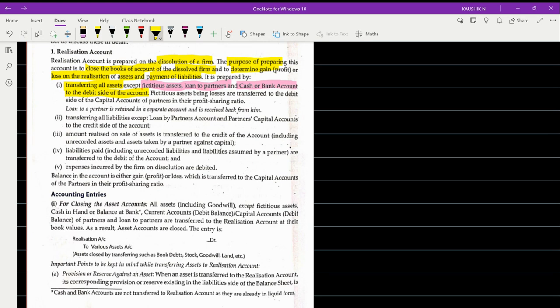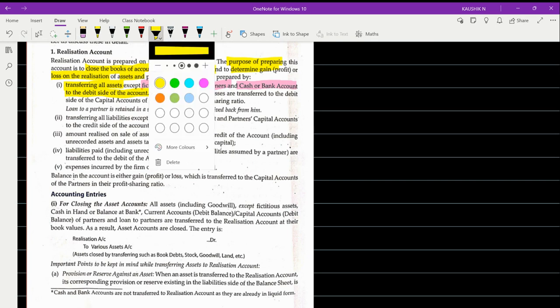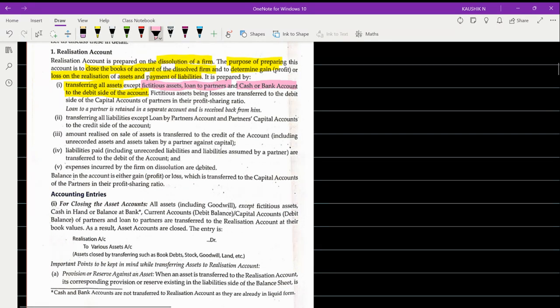Here fictitious assets being losses are transferred to the debit side of the capital account of partners. So here, as I said, if you have any losses, they will be transferred to the partners' capital account in the profit sharing ratio. So in the asset category, leaving out the fictitious assets, you will be taking over the remaining ones.